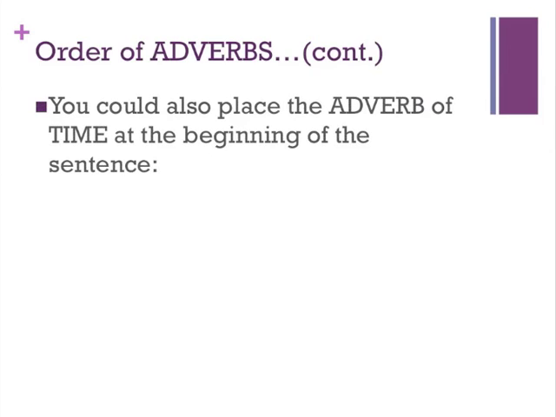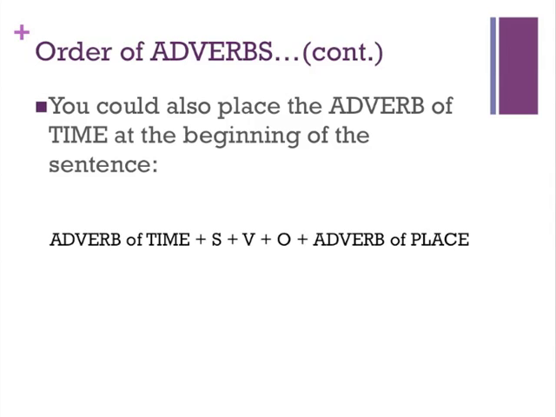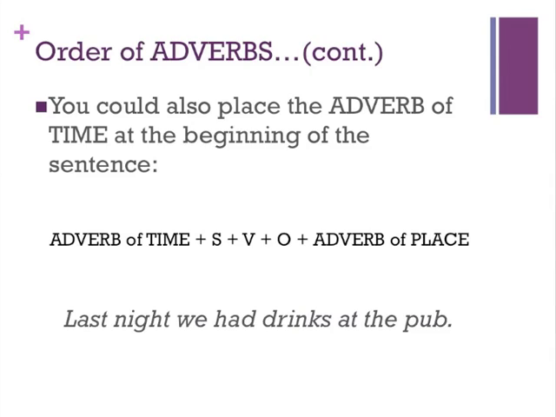However, you do have some flexibility here. You could take the adverb of time and move it to the beginning. And sometimes you may or may not need a comma to separate it. Now this particular expression is fairly short, but sometimes you would use a comma here in this particular location, depending on how long the adverb would be. So now we have the sentence, last night we had drinks at the pub.